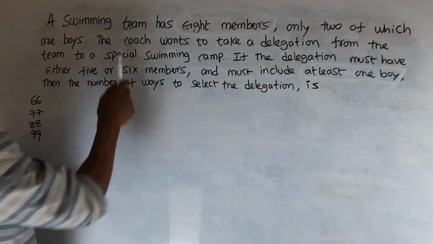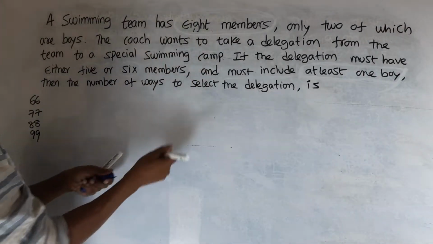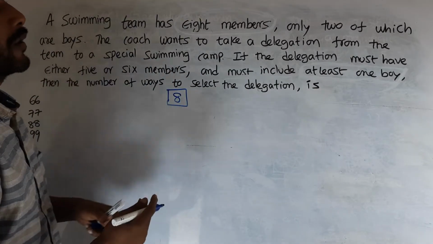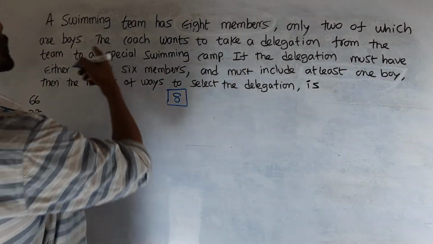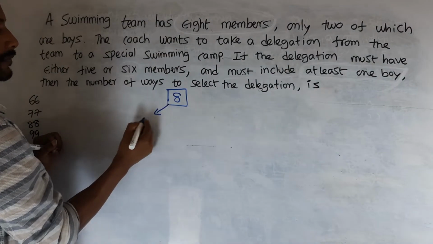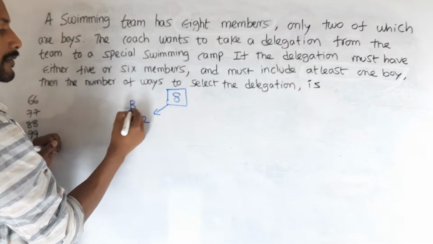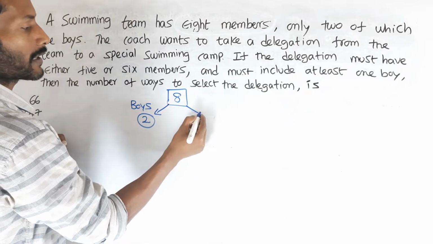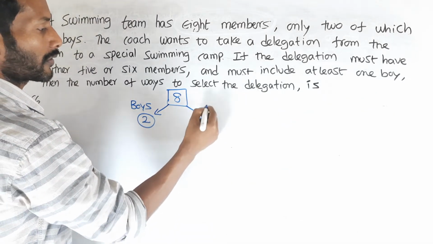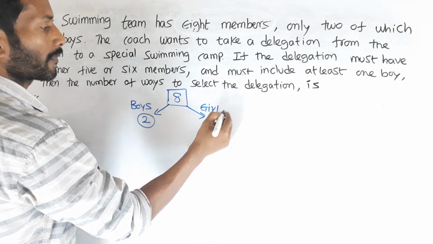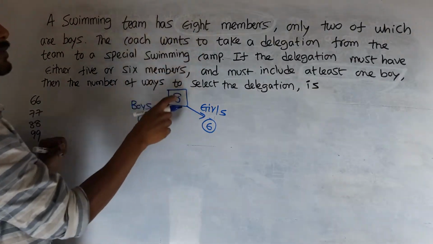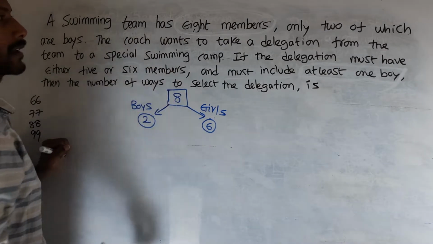Okay. The swimming team has 8 members. Only two of which are boys, and the remaining 6 are girls. Total members: 2 boys and 6 girls.